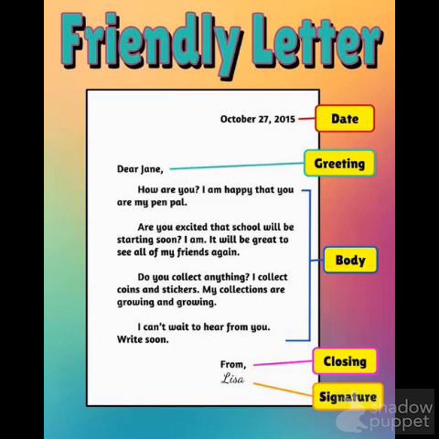Now, you're going to turn to the writing response page in your packet and look at number 3, and it says to write a letter to a friend about how you spent your day off from school. And be sure to include who you're writing it to. Make sure, again, it's capitalized. You put a comma after their name.